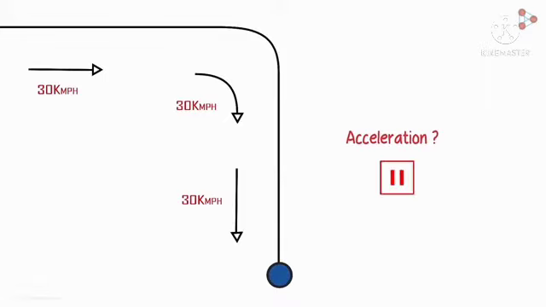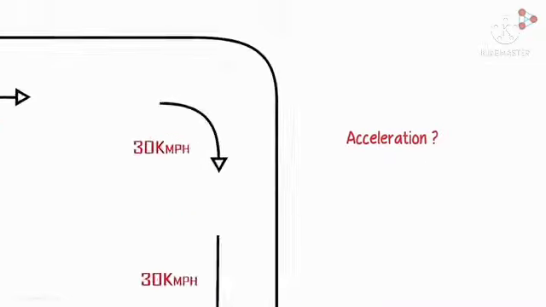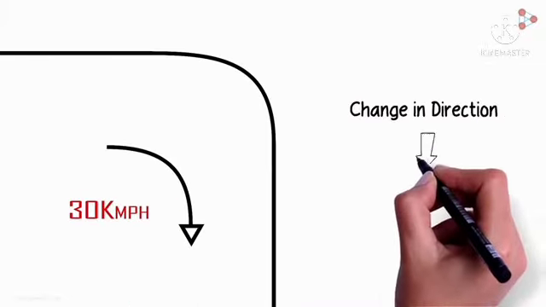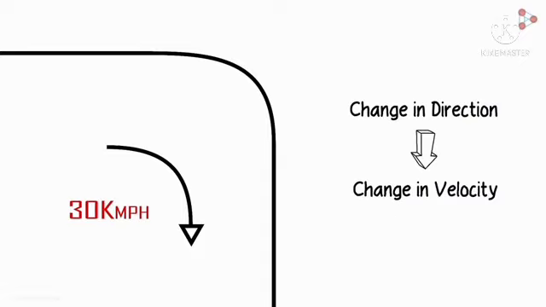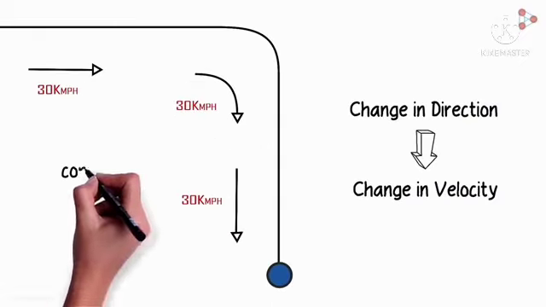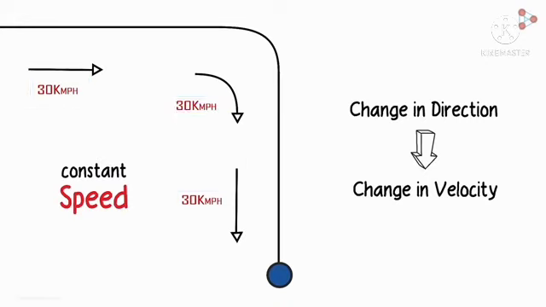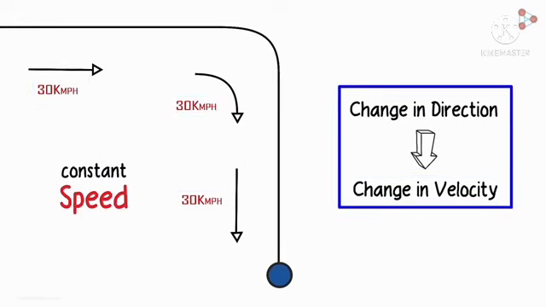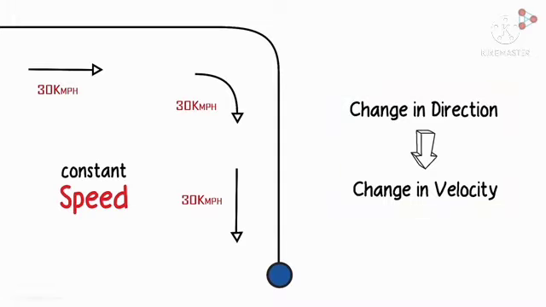Here it is constant velocity, so that is not acceleration. The rate of velocity change is called the acceleration. Here a change in direction, or a change in velocity, even at constant speed of 30 km per hour, is also acceleration.